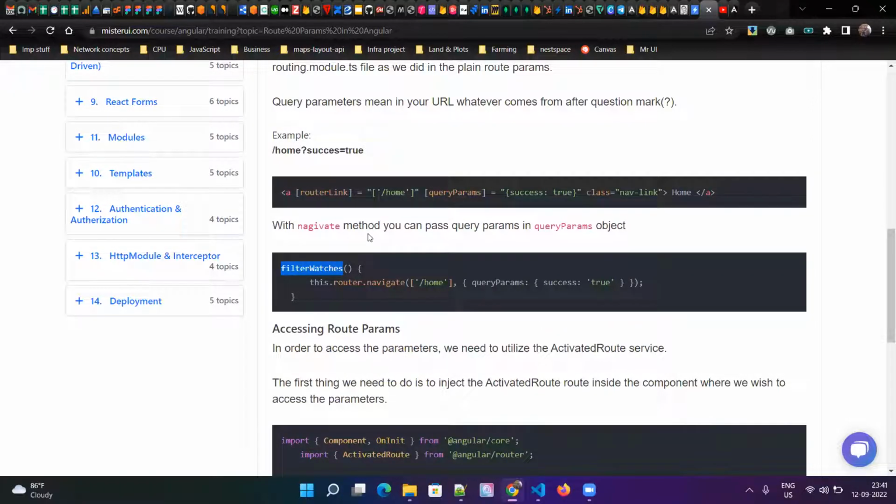user hovers and whatever event you want to handle. So whenever that event happens, you can call this method, and whenever this method is called, this will be executed and it will navigate to home. Okay, this is another question you can expect. How can you navigate in the template? How can you navigate in the code?